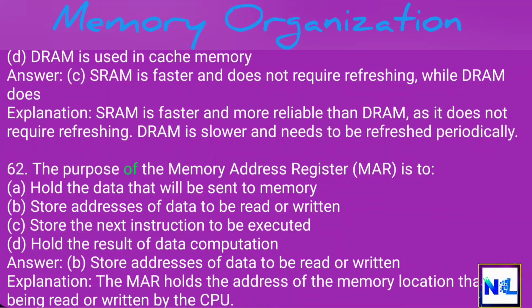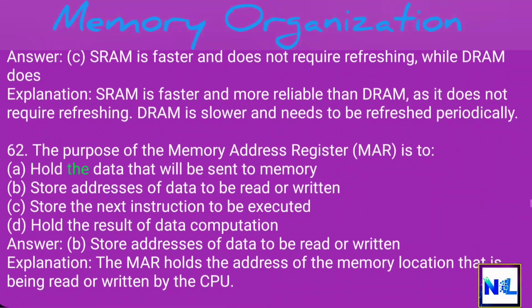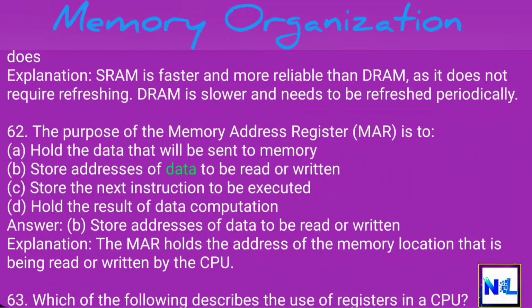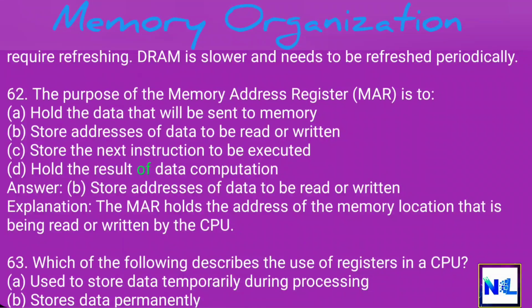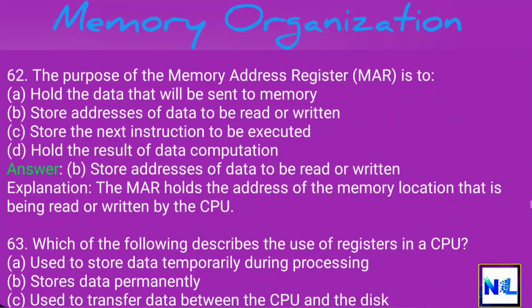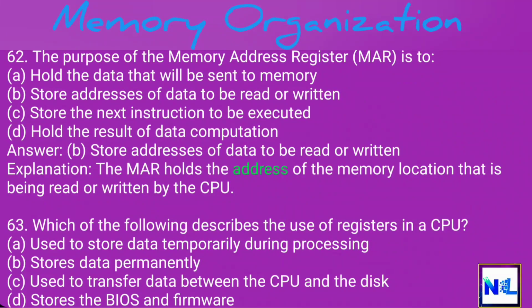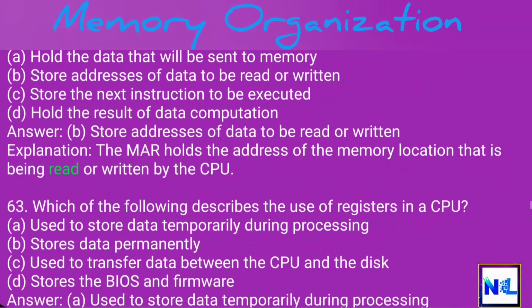62. The purpose of the Memory Address Register, MAR, is to A. Hold the data that will be sent to memory. B. Store addresses of data to be read or written. C. Store the next instruction to be executed. D. Hold the result of data computation. Answer. B. Store addresses of data to be read or written. Explanation. The MAR holds the address of the memory location that is being read or written by the CPU.